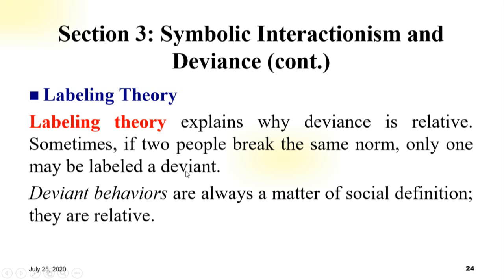Labeled a deviant. Deviant behavior is always a matter of social definition. They are relative. It means it is always an issue of social definition. The word social here means relating to society or its organization. This is the definition or explanation of labeling theory.